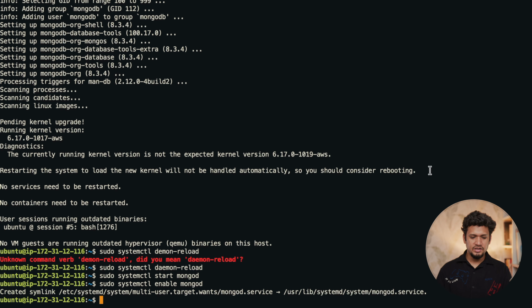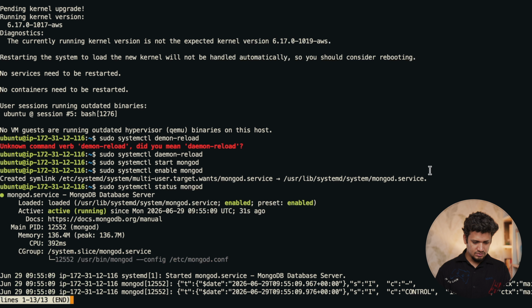Now enabling this service means that whenever the system restarts, the MongoDB service will also restart. Now let's see the status of the service. Now you can see the status. The service is running and it has executed a few commands.